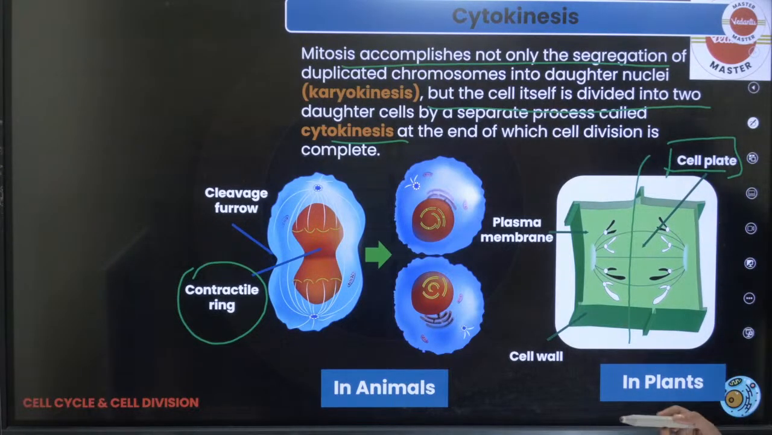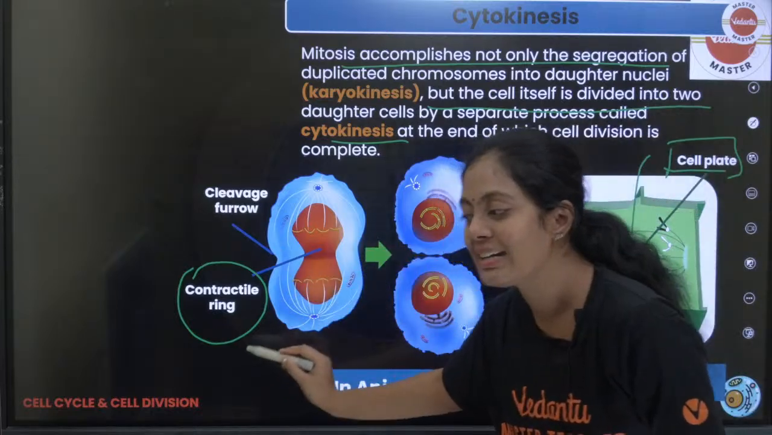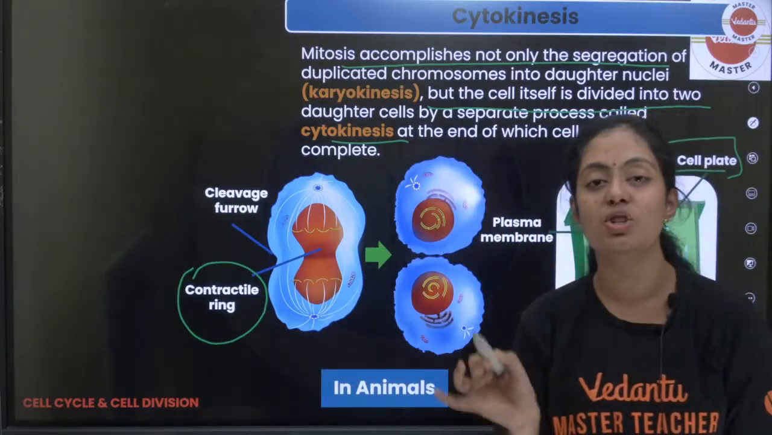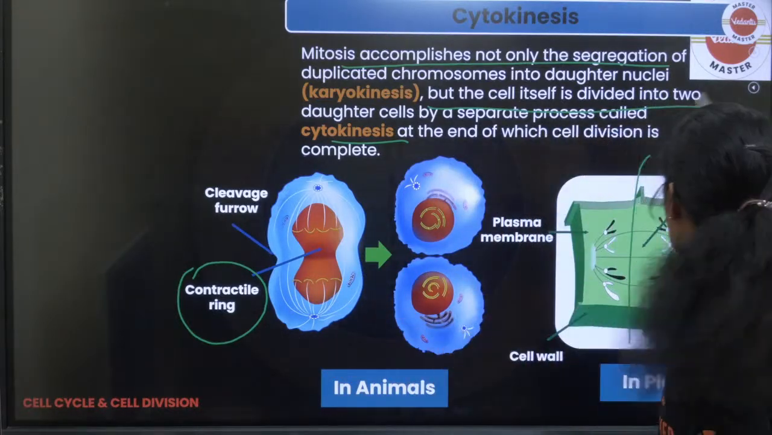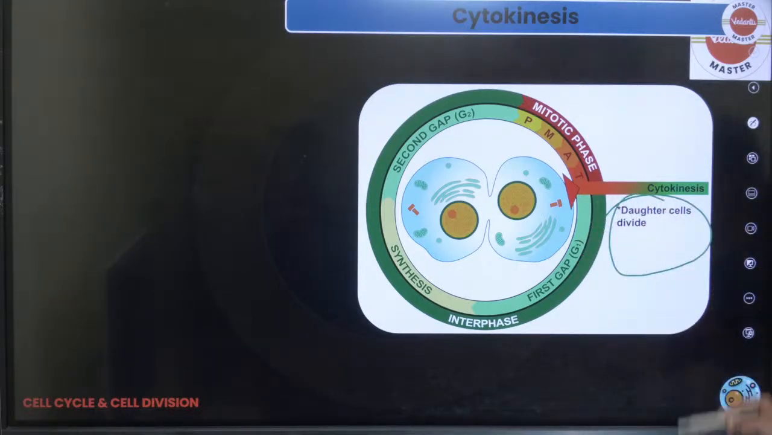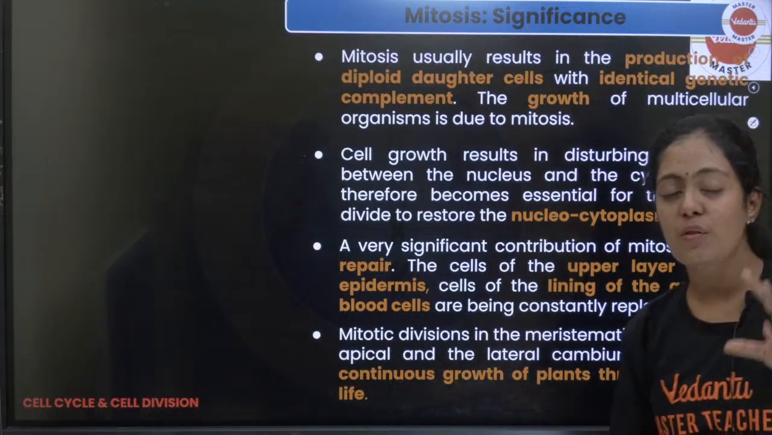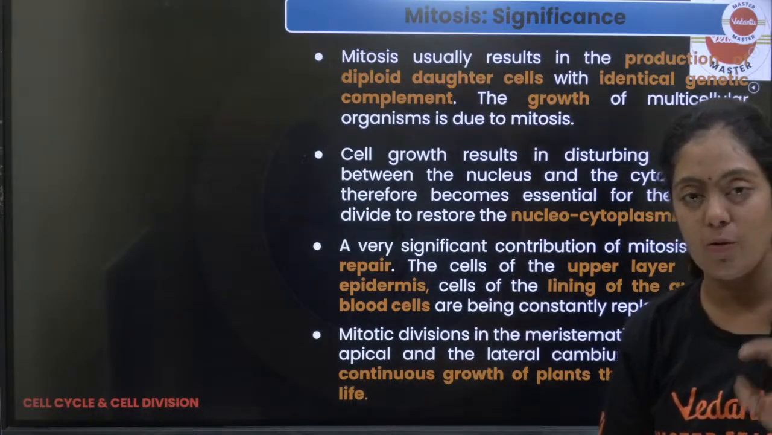Cell divide பண்றதுக்கு cell plate. என்னோட animal cellsல what is helping? It is my contractile ring which is helping in division of the cell. Okay? So finally what is happening? You have the daughter cells dividing. That marks the end. Significance of mitosis, important 3-mark question.